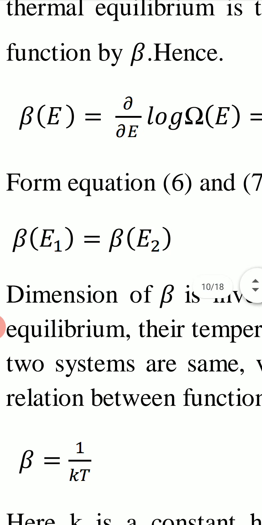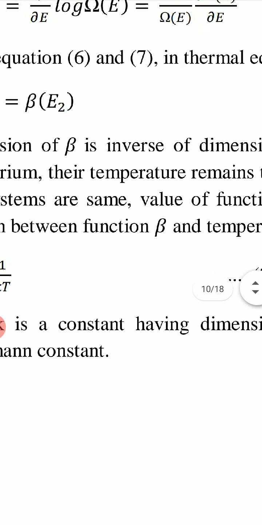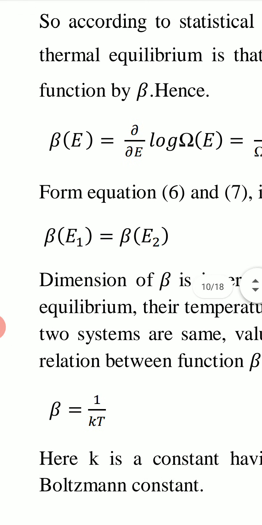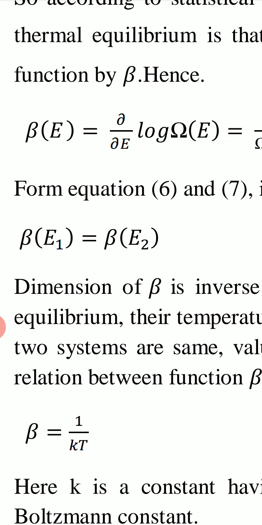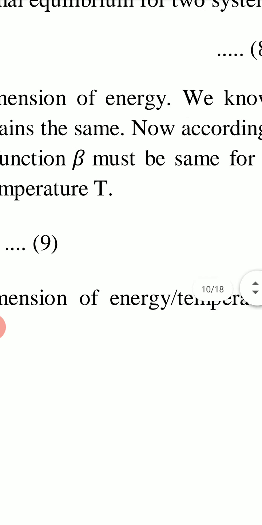Now we see this function beta E, which is delta log omega E upon delta E. Dimension of beta is inverse of dimension of energy. Log omega E is dimensionless. Omega E is the number of microstates, so it is a number. Log omega E is a dimensionless quantity. So dimension of beta will be equal to 1 upon dimension of energy. Delta E has dimension of energy. So dimension of beta is inverse of dimension of energy.